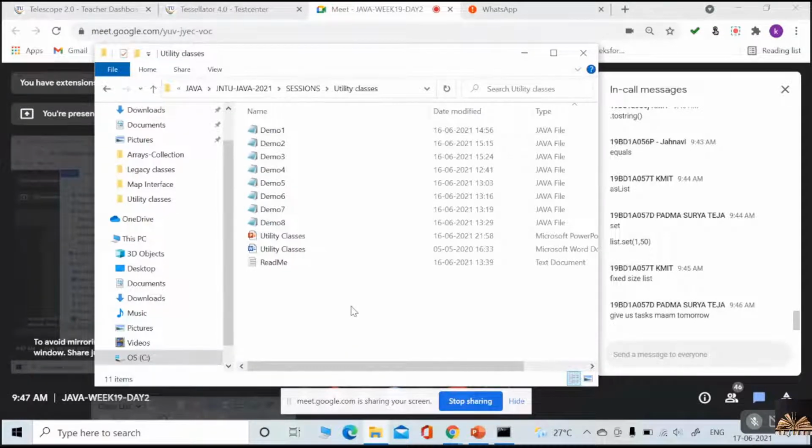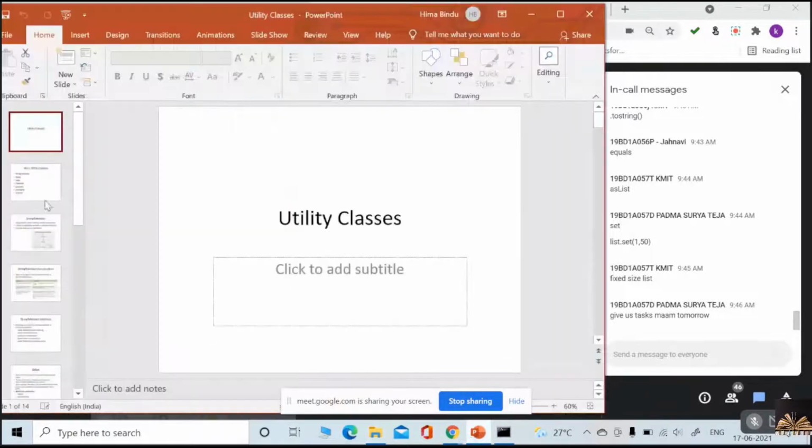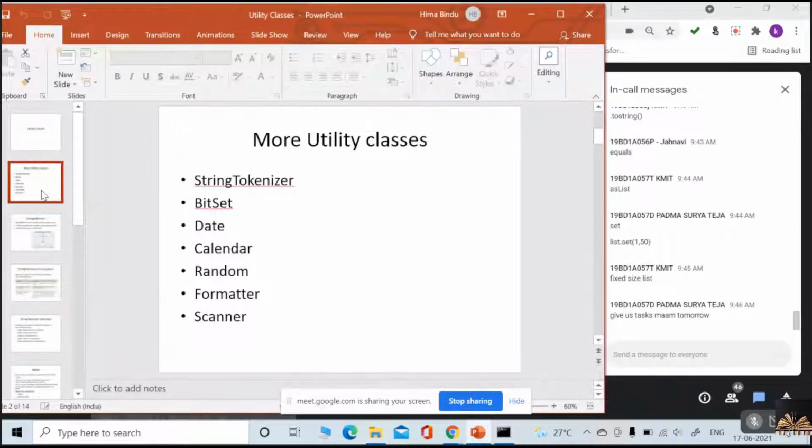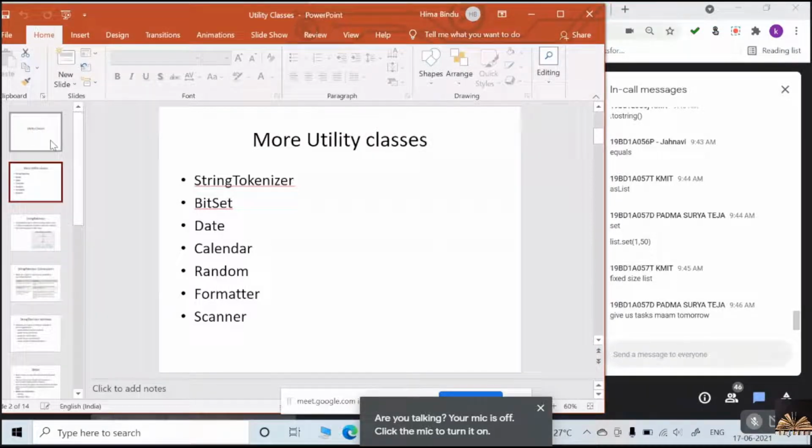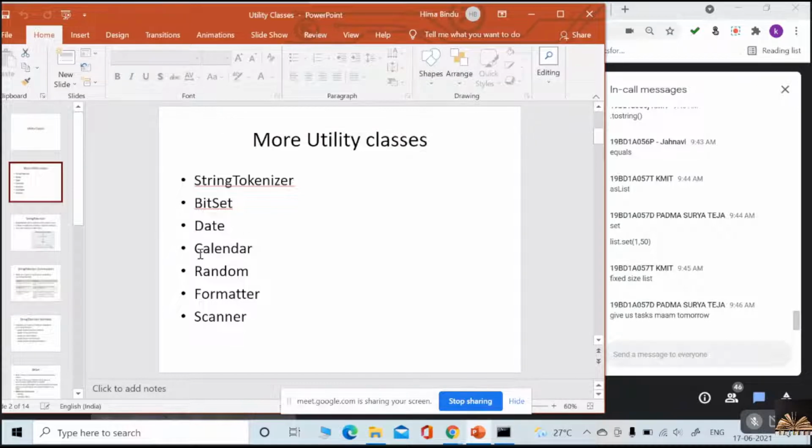Okay, shall we start? Utility classes. Let me open the PPT first, so that after this introduction we can go with the programs. What are the utility classes we have here? They are also simple, don't worry. They are simple classes. Just remember them as they are. StringTokenizer, BitSet, Date, Calendar, Random, Formatter, and Scanner.